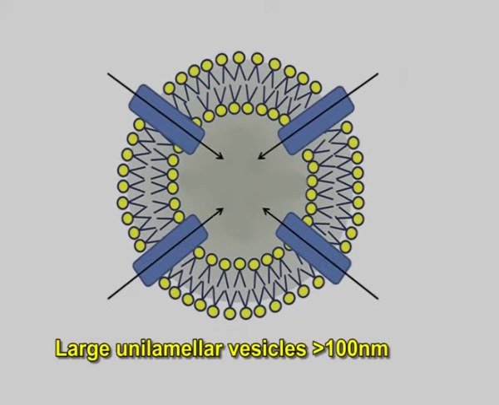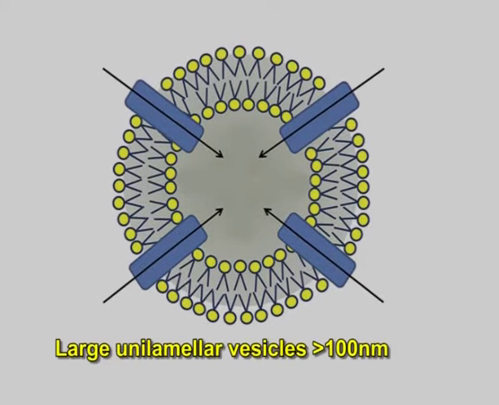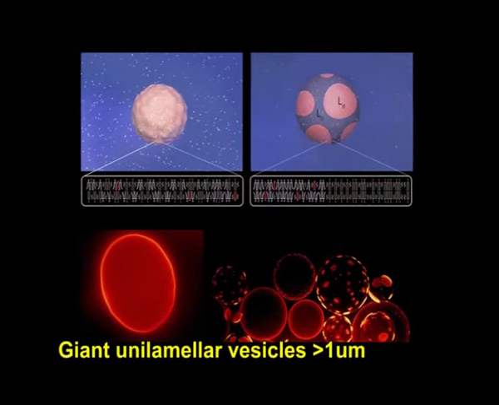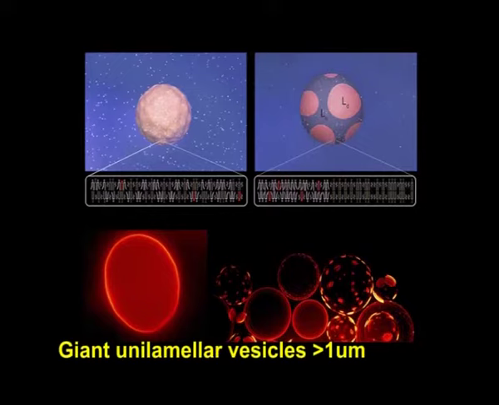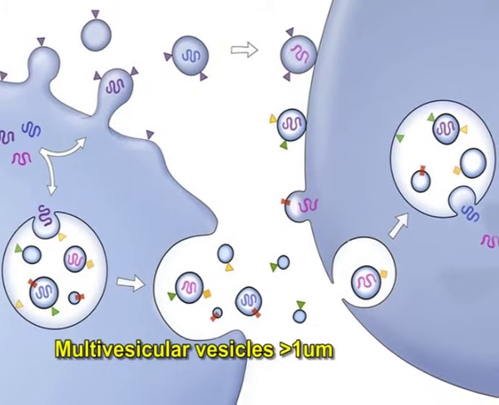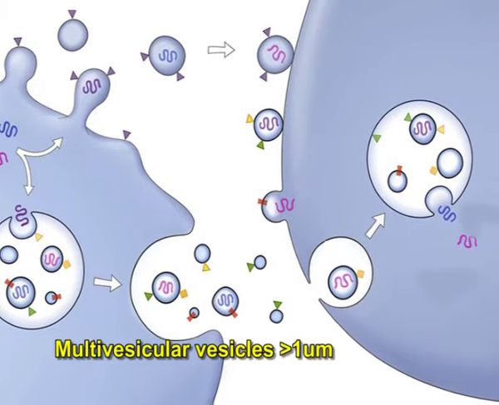Third, large unilamellar vesicles in which the size is more than 100 nanometer. Fourth, giant unilamellar vesicles in which the size is more than 1 micrometer. Fifth one is multivesicular vesicles in which the size is more than 1 micrometer range.